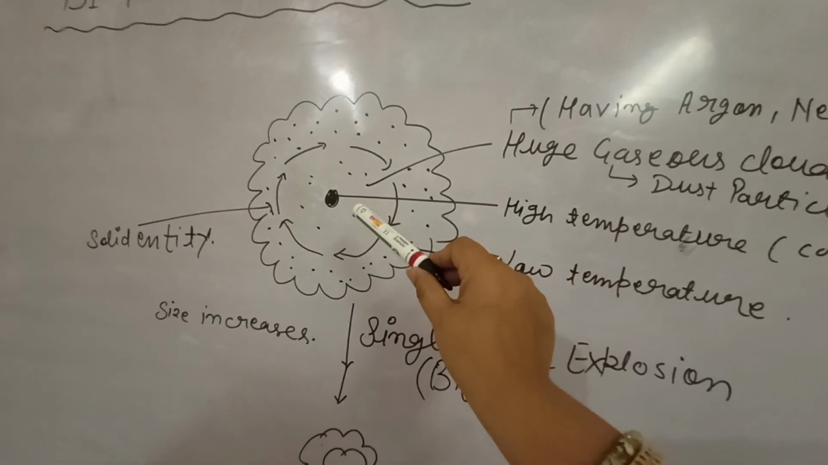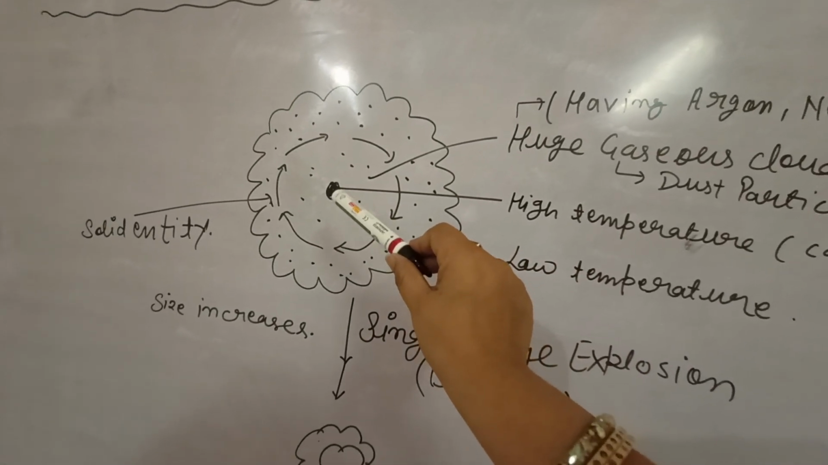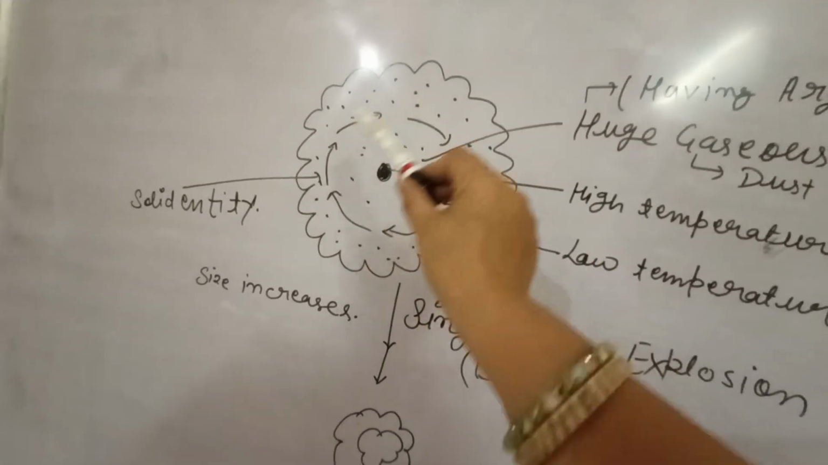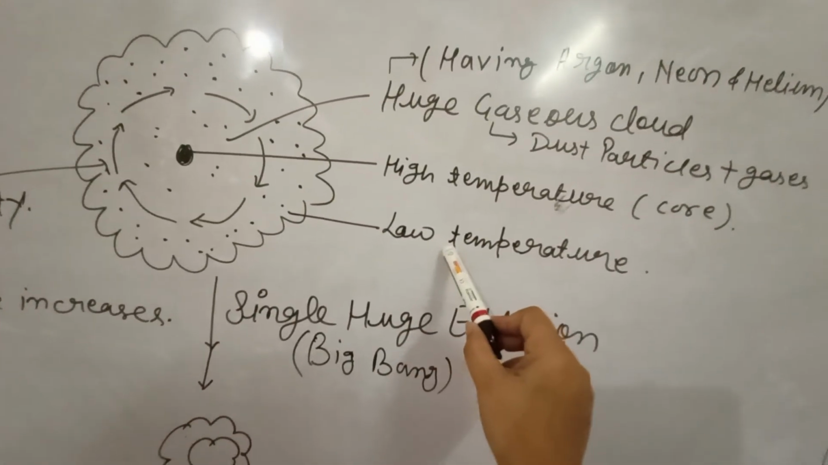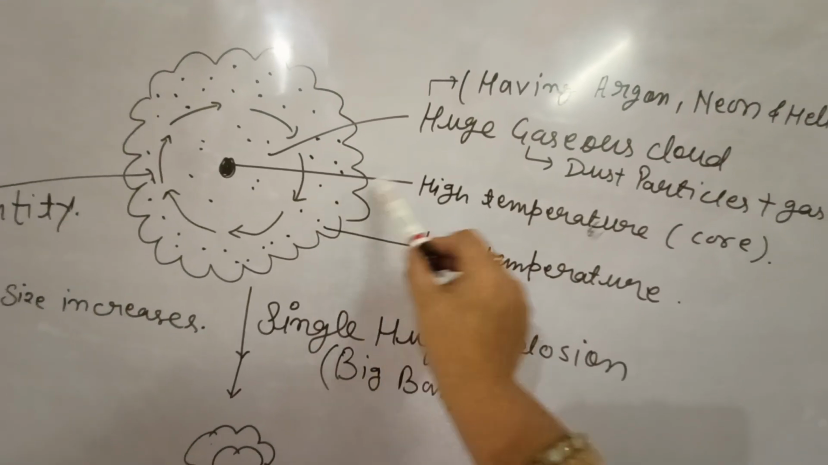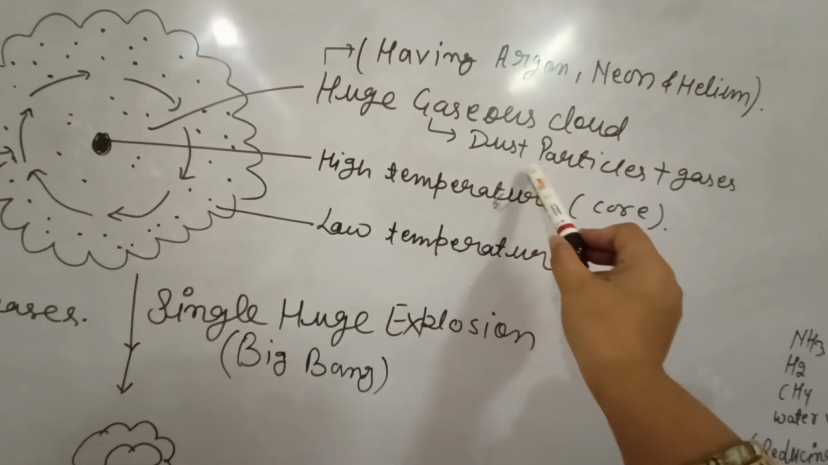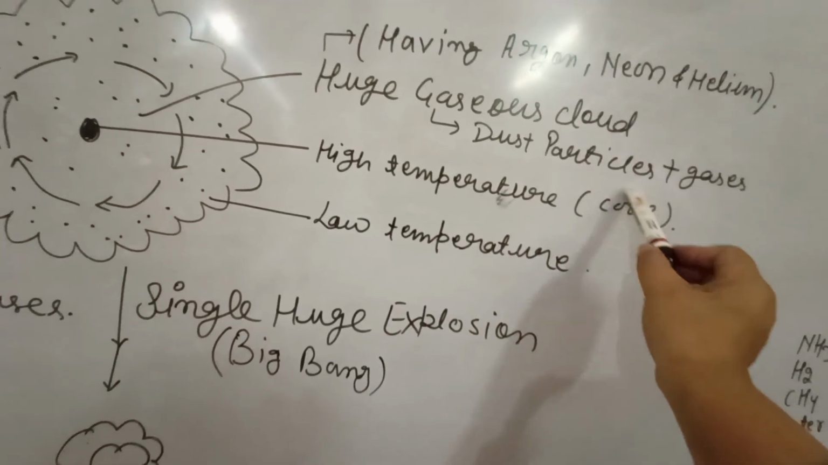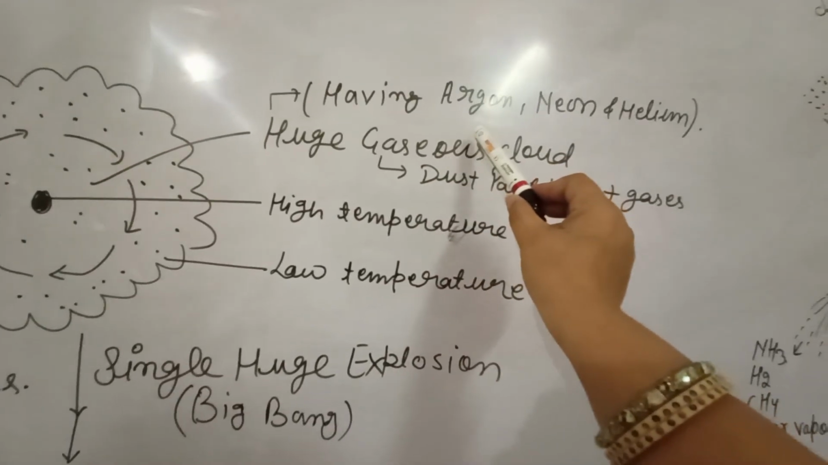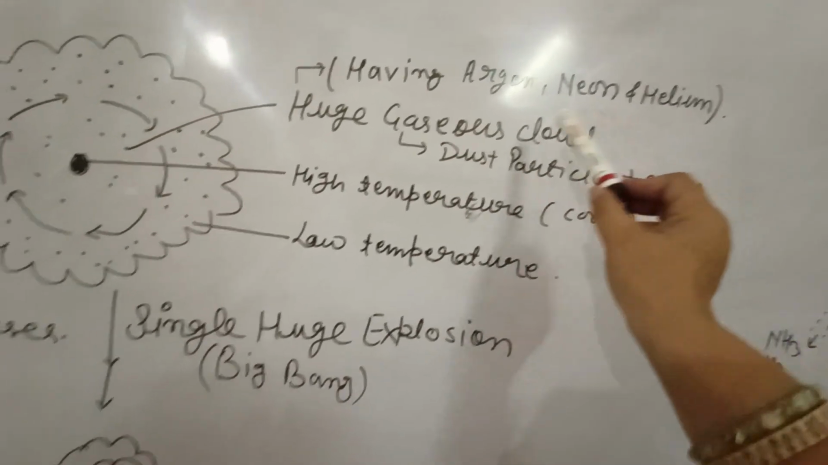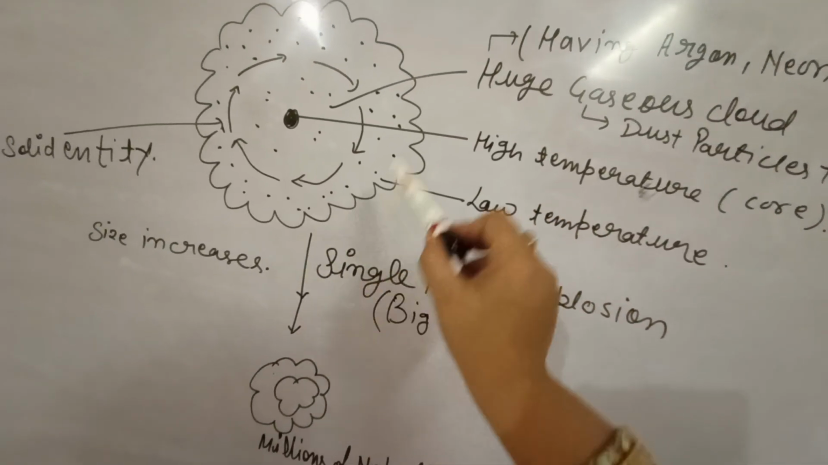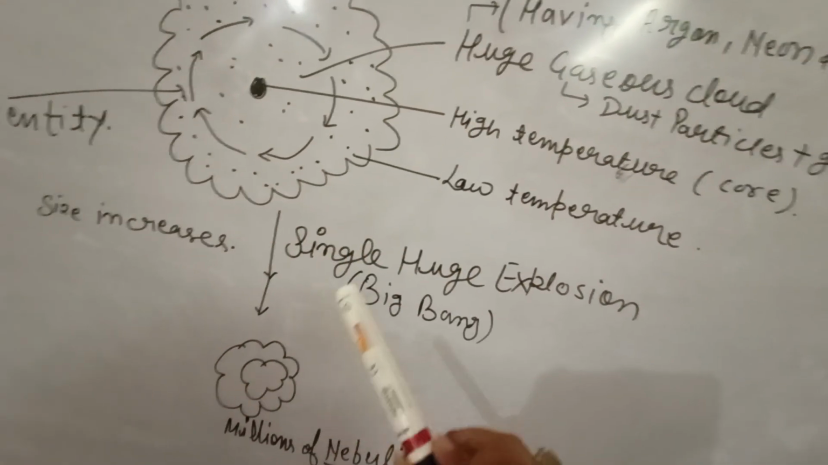In the center, or the core, there was very high temperature, and on the outer side there was very low temperature. So there was a temperature difference. Another thing was a huge gaseous cloud with dust particles plus gases. These gaseous particles included inert gases like argon, neon and helium. As the temperature increases, the size of this entity will also increase.